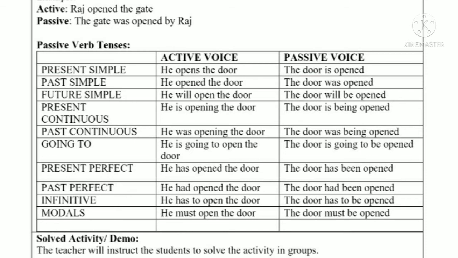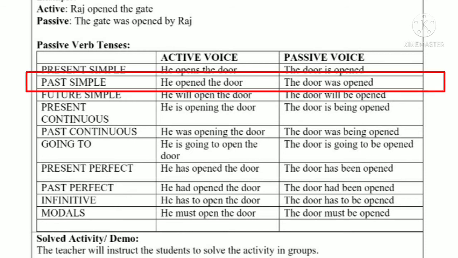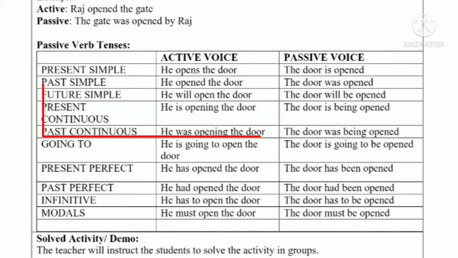Second, simple past tense. I opened the door. Passive voice, the door was opened. Simple future tense. He will open the door. The door will be opened. Present continuous tense. He is opening the door. The door is being opened. Past continuous tense. He was opening the door. Passive voice, the door was being opened.